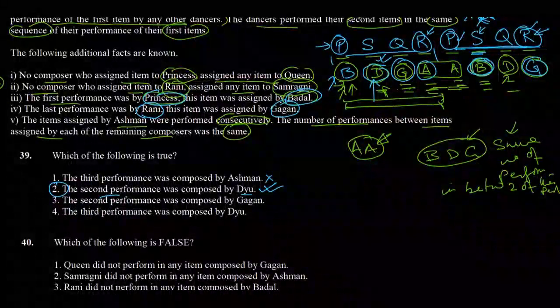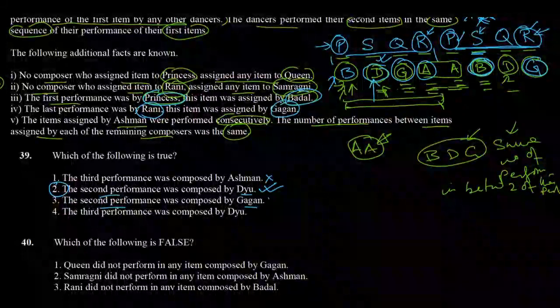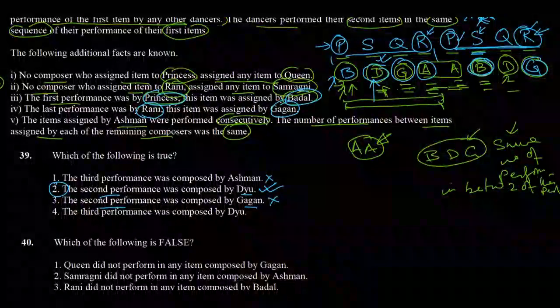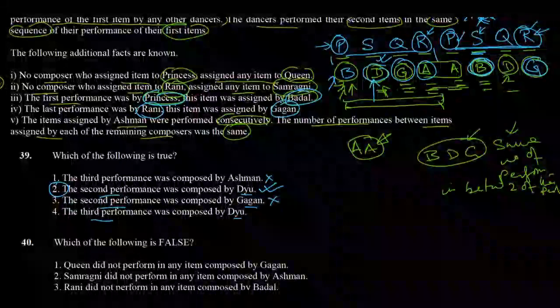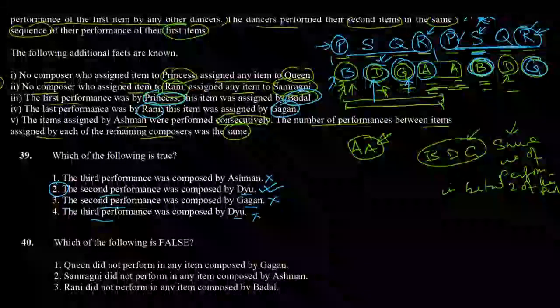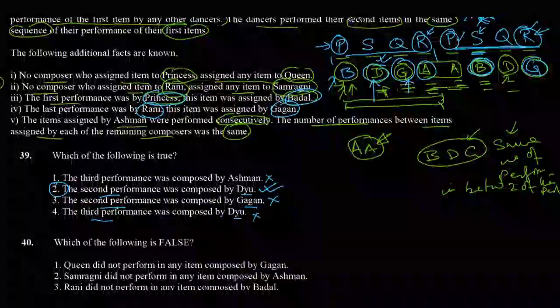The third option says the second performance was composed by Gagan. No, it is composed by Dew, which we have seen, so this is wrong. And the fourth option says the third performance was composed by Dew. Again, wrong, because the third is composed by Gagan. So this is incorrect. So option 2 is the correct answer. The second performance was composed by Dew.